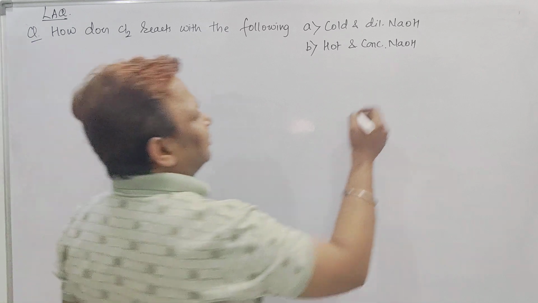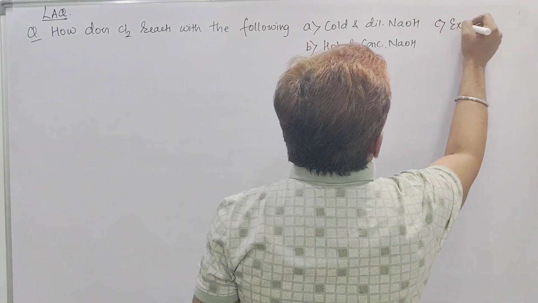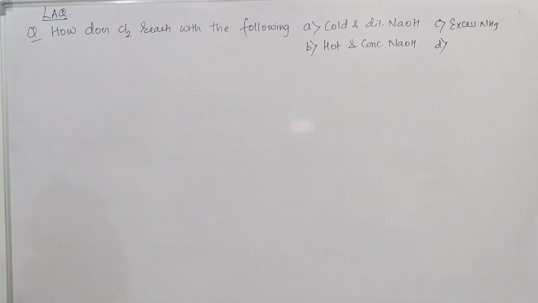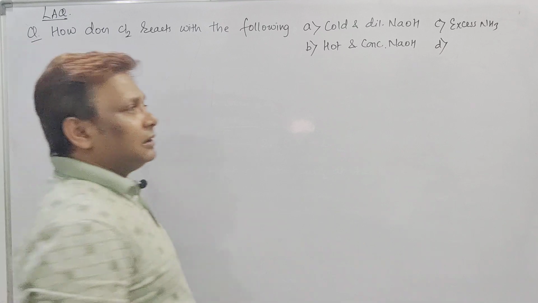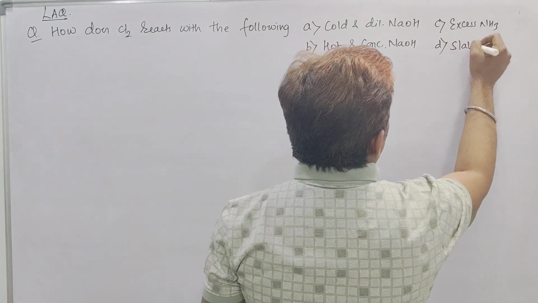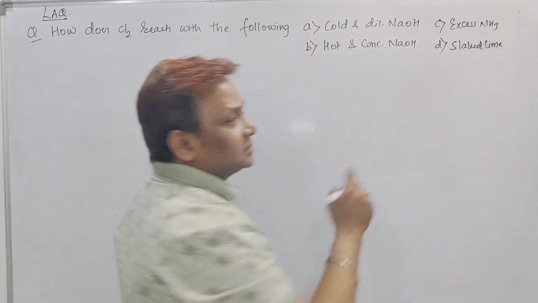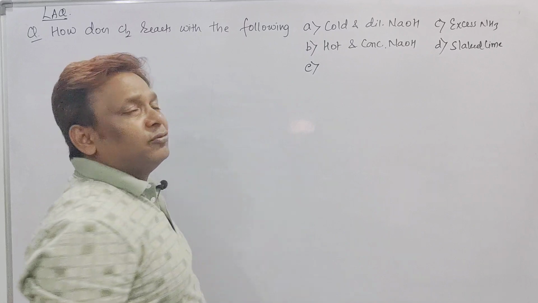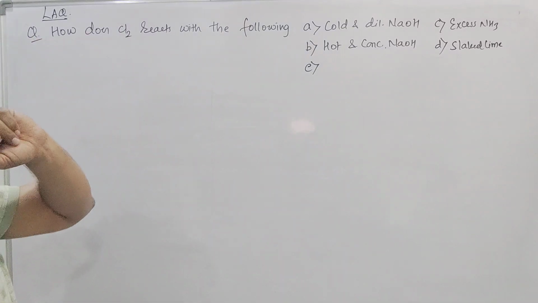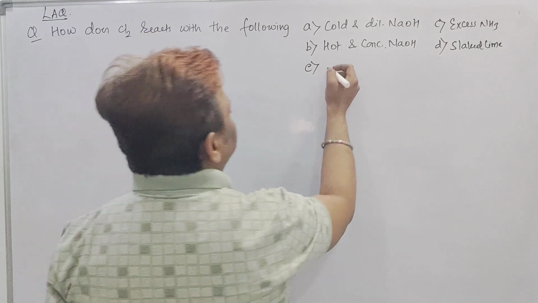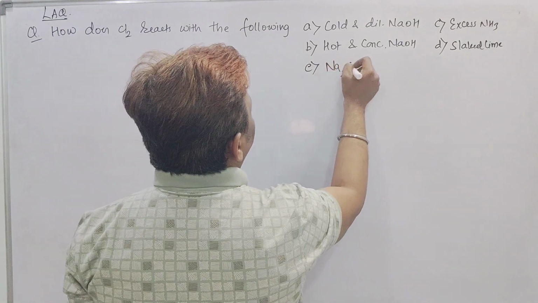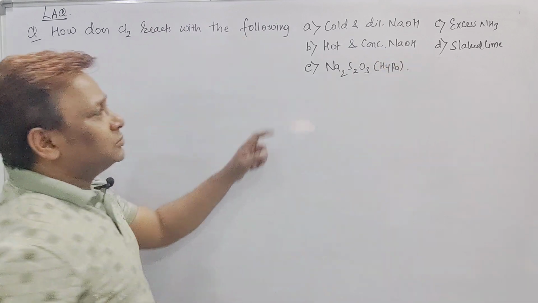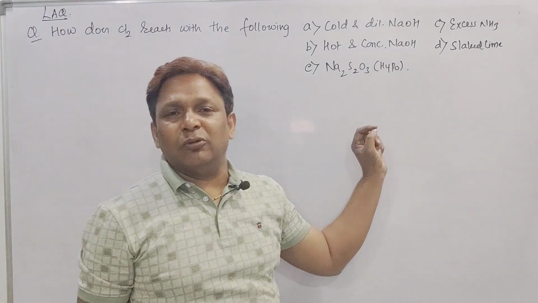A third one, reaction of chlorine with excess of ammonia, and the fourth one is reaction of chlorine with slaked lime. Even one more is added in our Telugu Academy book, that is reaction of chlorine with hypo. Hypo is Na2S2O3, sodium thiosulfate, and it is called hypo. So all these 5 properties are given in our Telugu Academy textbook.